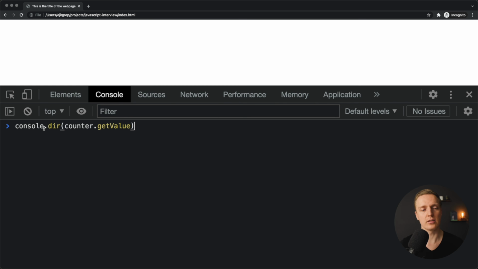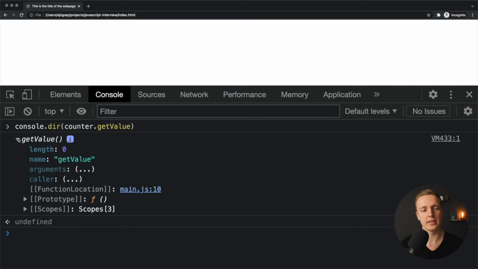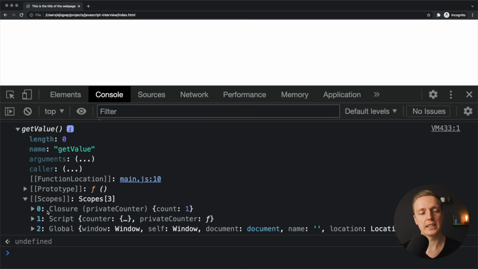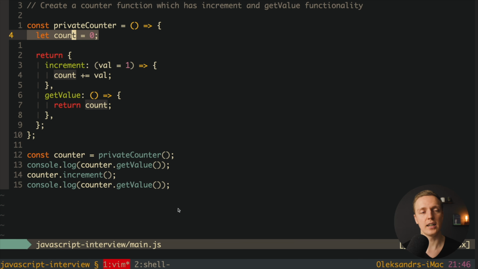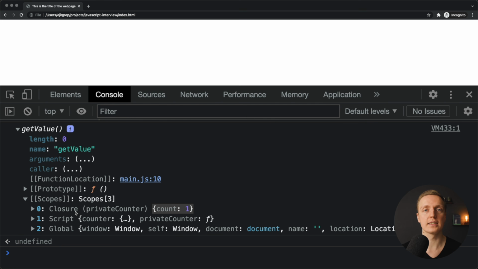If we write inside console, not console log, but console directory, and inside I want to pass a function, in our case it is counter getValue, and I'm hitting enter. Here we don't see a body, but instead our function is an object. And we're interested here in the part which is called scopes. After we open here scopes, we have here a property closure. And this is exactly our closure. As you can see here, we have closure, private counter, and here count equals 1, which means exactly we have this let count equals 0, and now it is inside the closure. This is why it is available for us inside JavaScript.